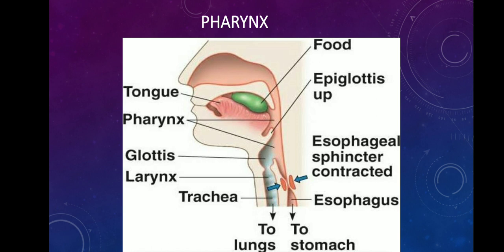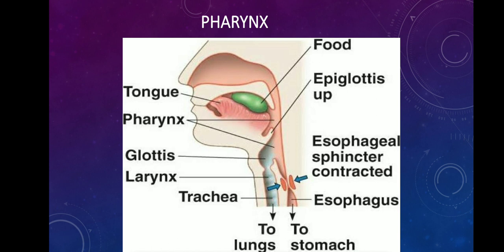Okay, so you must have heard your parents and your grandparents advising you not to talk while eating. The major reason is that when you do both together, there are a lot of possibilities for the epiglottis to open and the food, instead of sliding into the esophagus, may slide into your trachea.